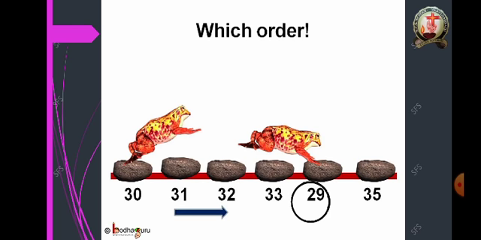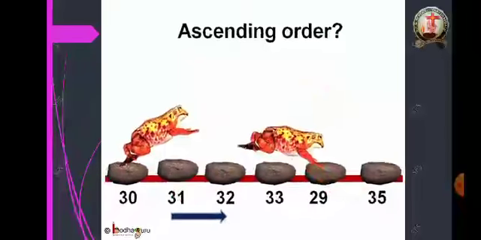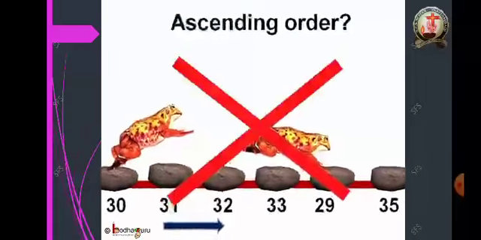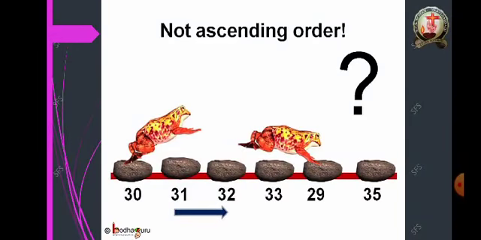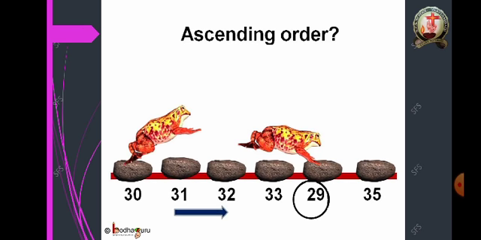See, 29 is less than 33. But we have placed it after 33. So, its position is not correct. What can be done to make it ascending order? 29 should have been placed before 30.